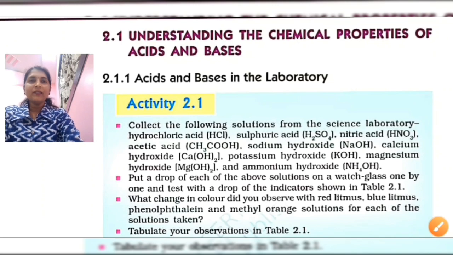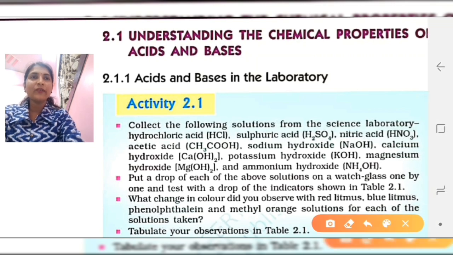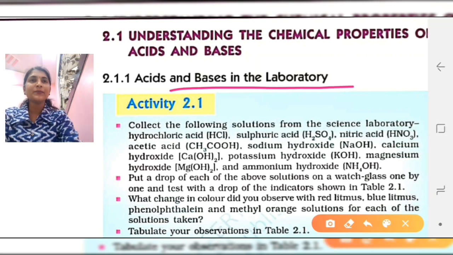Now we will learn the next point, that is 2.1, understanding the chemical properties of acids and bases. So now, acids and bases in the laboratory, so we will learn the chemical properties of the acids and bases. Now here for doing this there is a small activity, and for this activity we have to collect some samples from the laboratory, samples of acids and samples of bases, and we will see how they show some changes with the indicators. Some indicators are natural indicators and some are artificial indicators, that is synthetic indicators.